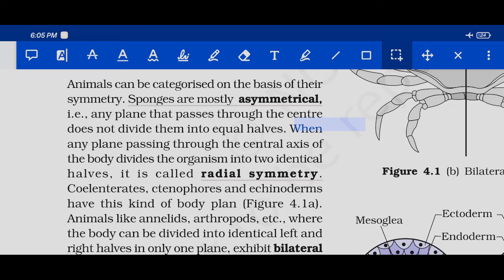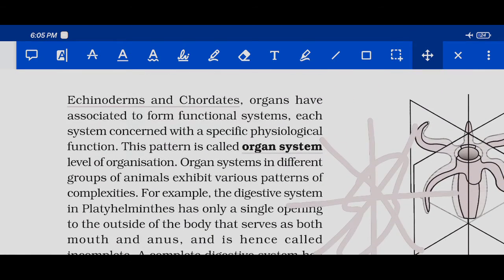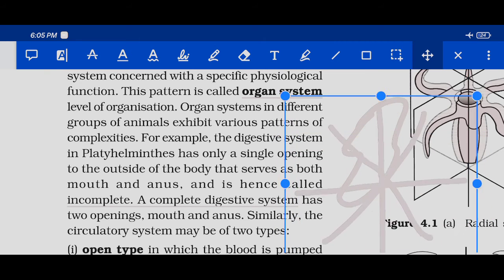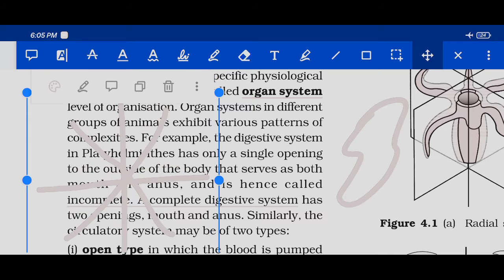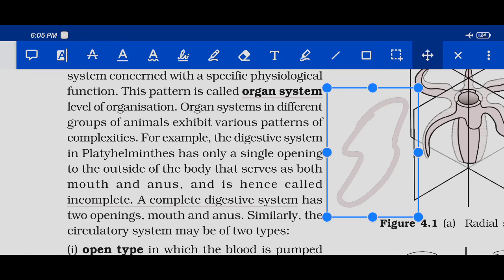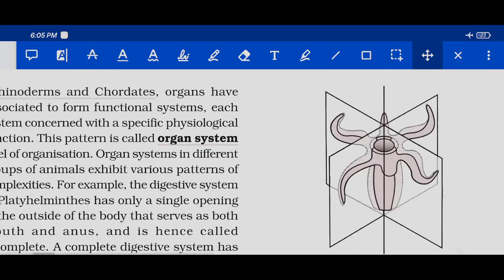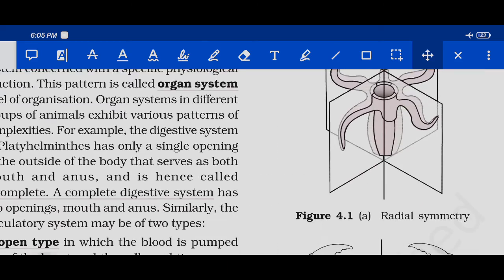when any plane passing through the center of the axis of the body divides the organism into two identical halves, then it is called radial symmetry. Are you getting it? See, radial symmetry they have given over here. Okay, see, here this organism is radially symmetric.